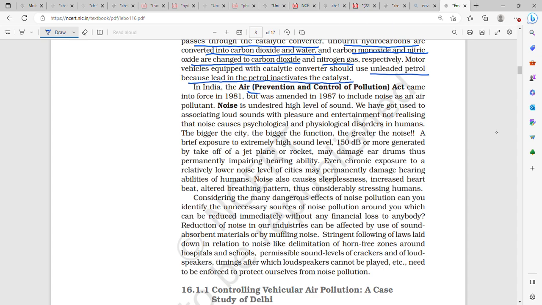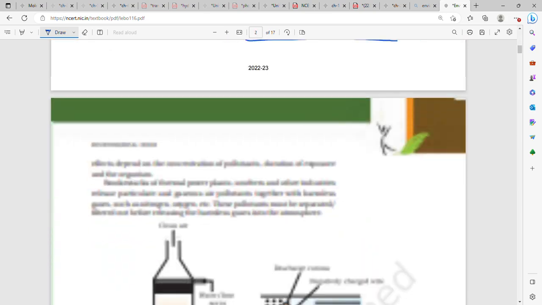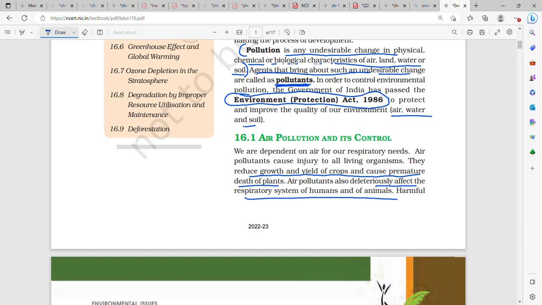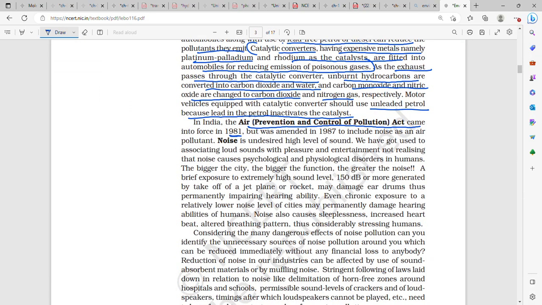In India, the Air (Prevention and Control of Pollution) Act came in 1981. The Environment Protection Act came in 1986. The Air Pollution Act came into force in 1981, but it was amended in 1987 to include noise as an air pollutant.